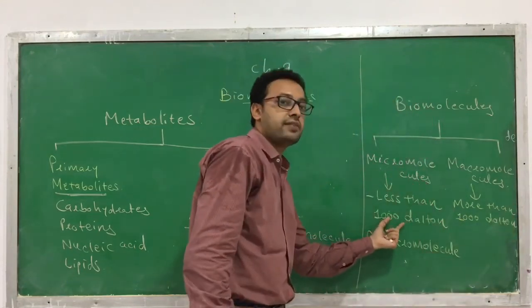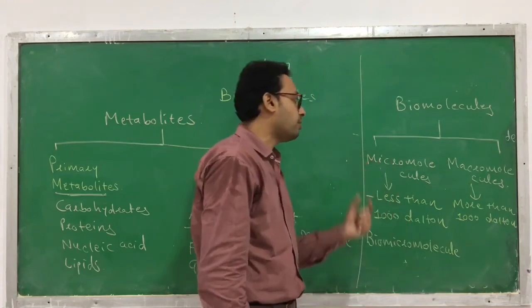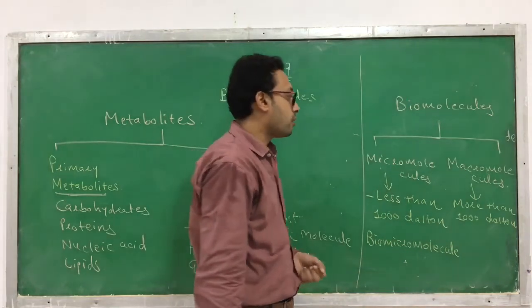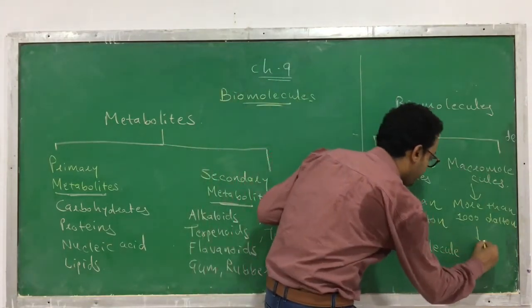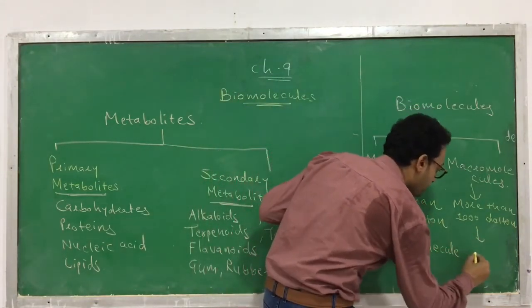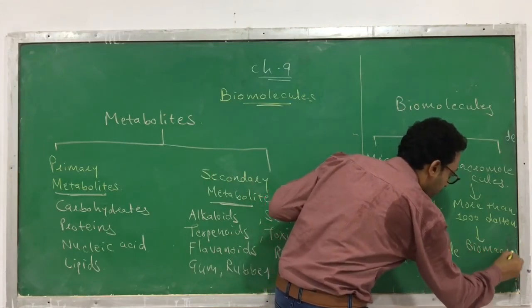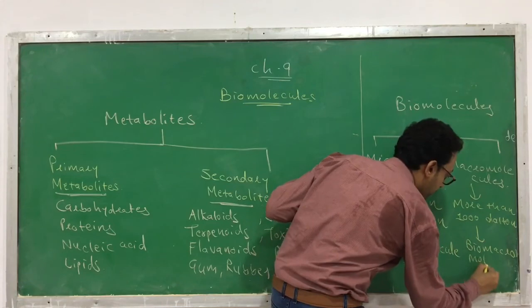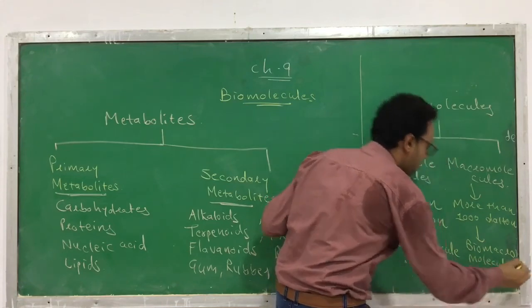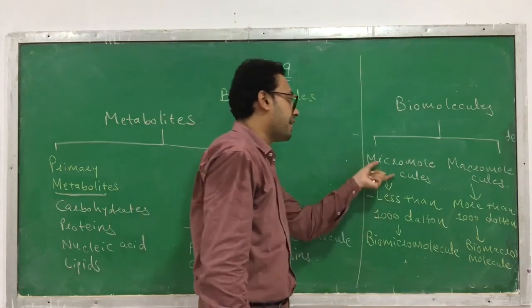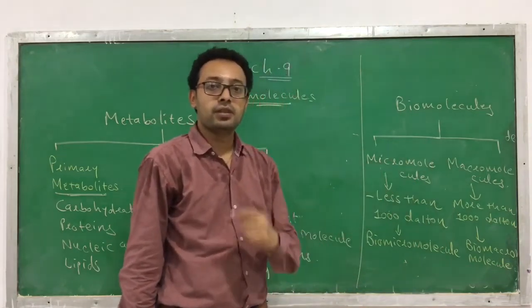Those with less than 1000 Dalton are called micromolecules. Those with more than 1000 Dalton are called macromolecules. They can also be called biomacromolecules. So this is regarding the biomolecules, micro and macro.